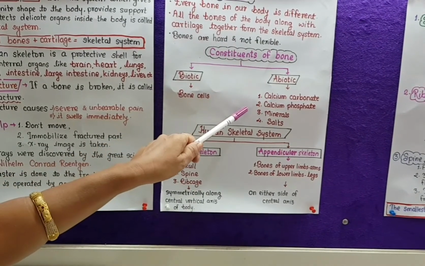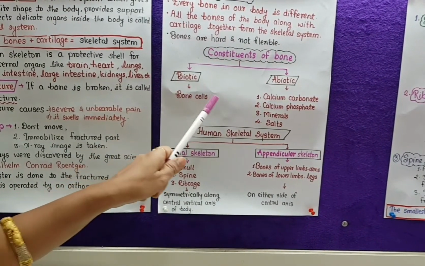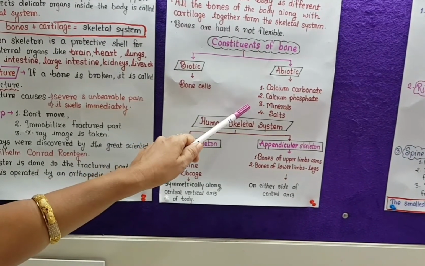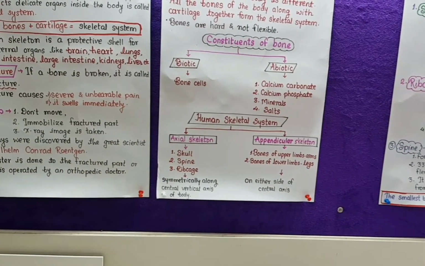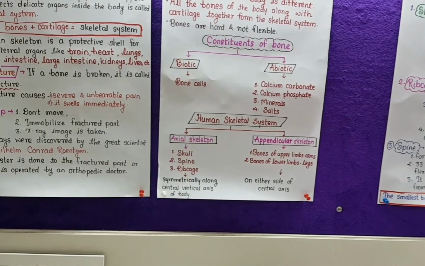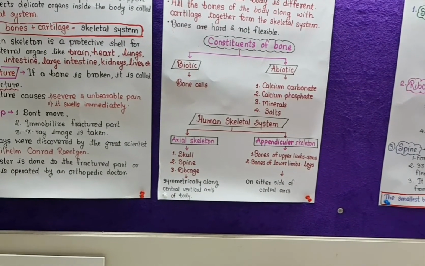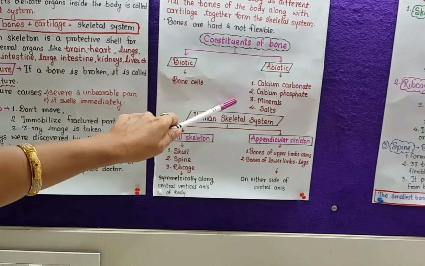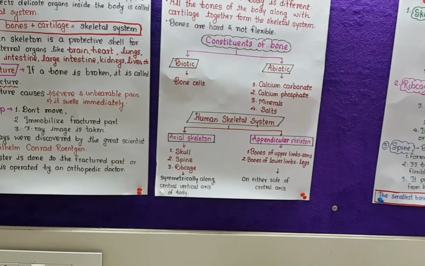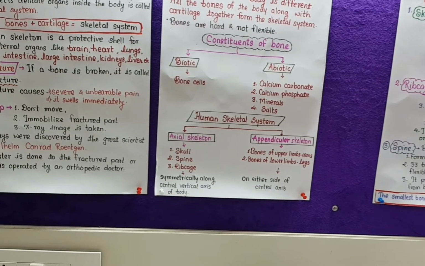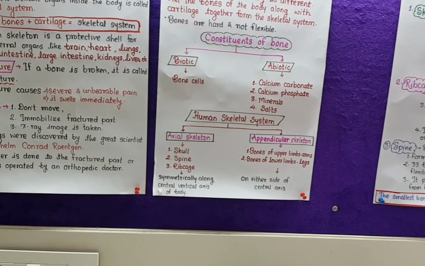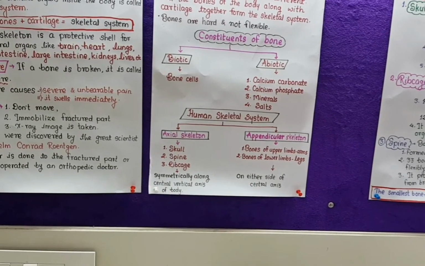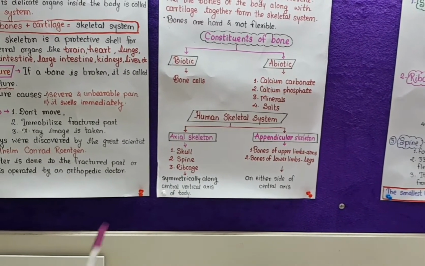Whereas abiotic constituents include calcium carbonate, calcium phosphate, minerals, salts. Calcium gives strength to the bones as well as the body, and that's why if there is osteoporosis or the bones become weak, doctors suggest we include calcium in our diet.